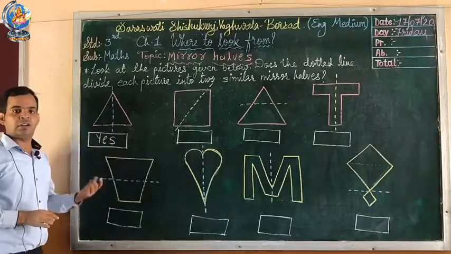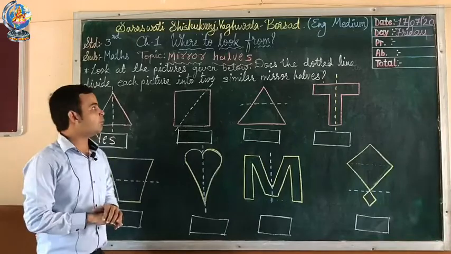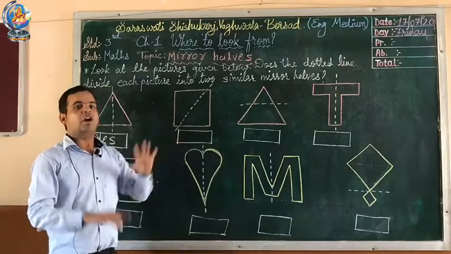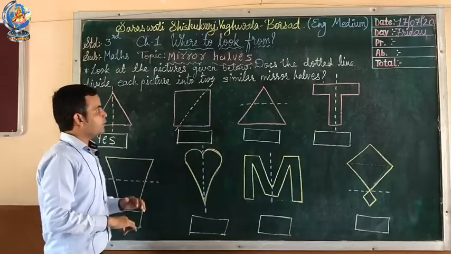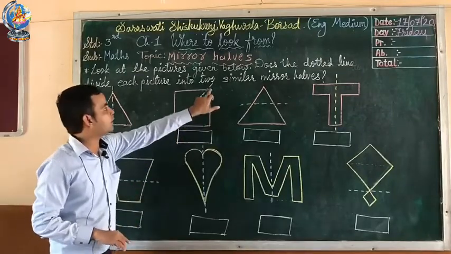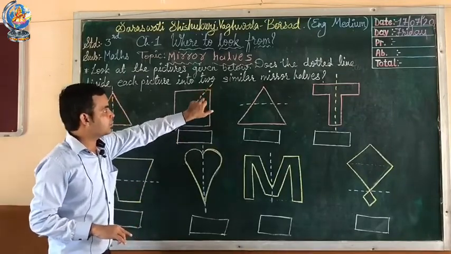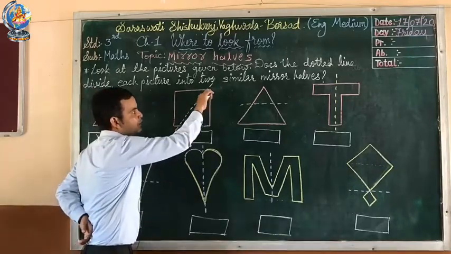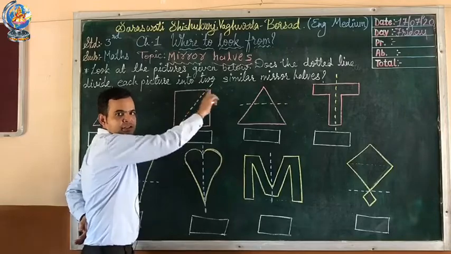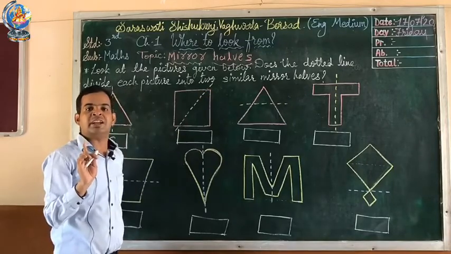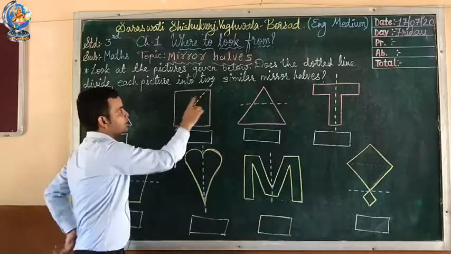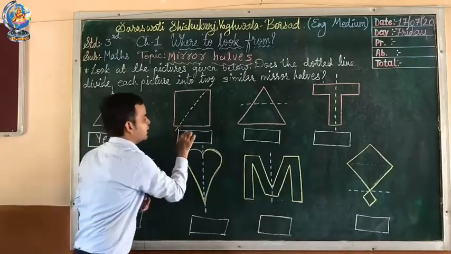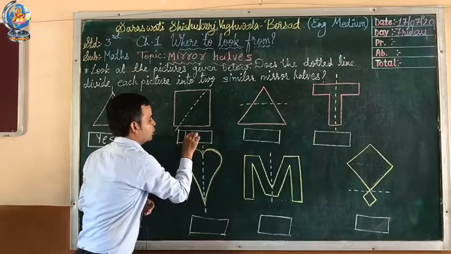Understood the first one? Now the second one, which shape is there? Square. Here the dotted line is not from the middle. Here we draw a dotted line from the corners. Do both sides look the same? No. So here our answer is no, right?